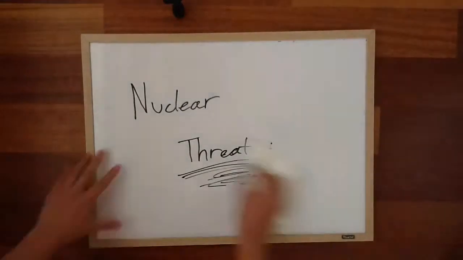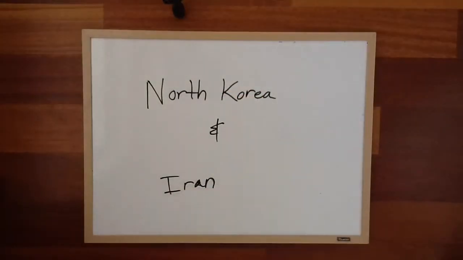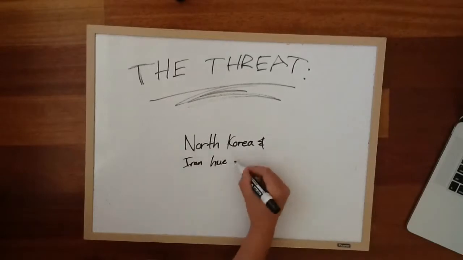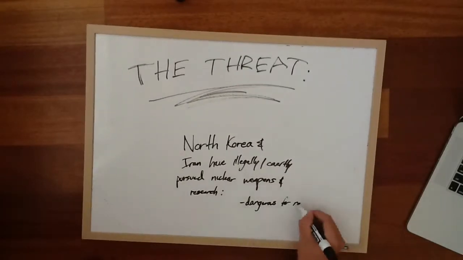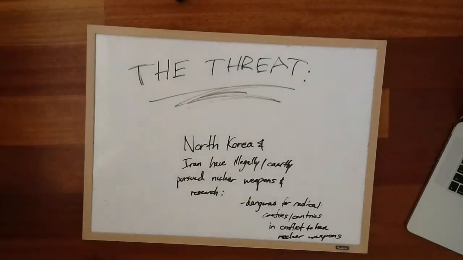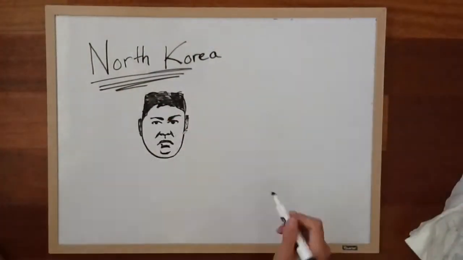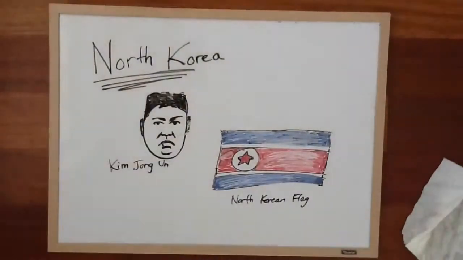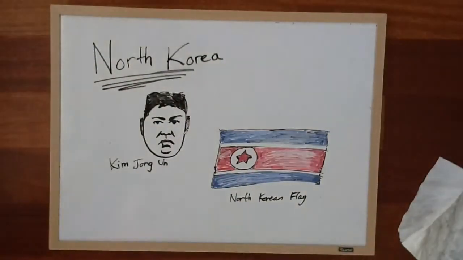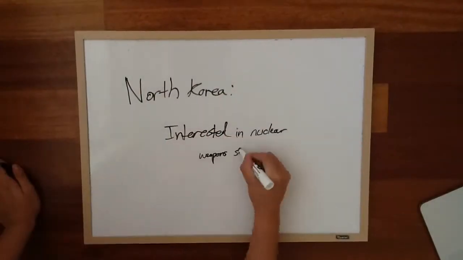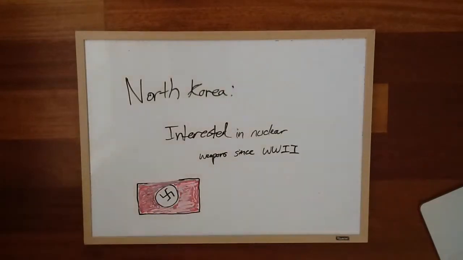Nuclear threats. North Korea and Iran. Both North Korea and Iran have secretly pursued nuclear weapons in research. They've also threatened other countries with their weapons before. North Korea has been interested in nuclear weapons since World War II.